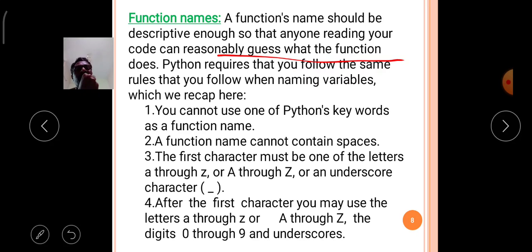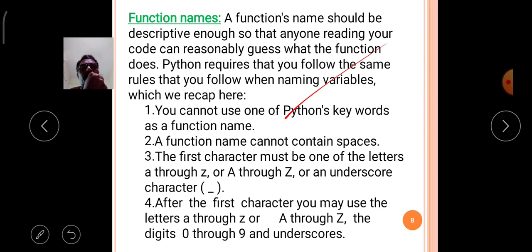Python requires that you follow the same rules that you follow when naming variables. The first rule is you cannot use Python's keywords as a function name. The Python keywords are special words defined by the Python software, and they have a specific meaning in the program, so you cannot use them as a function name.